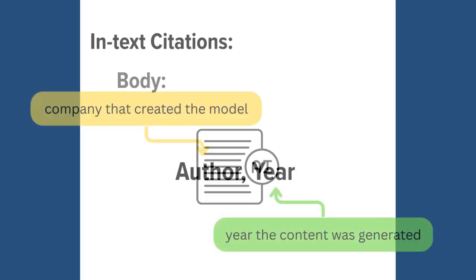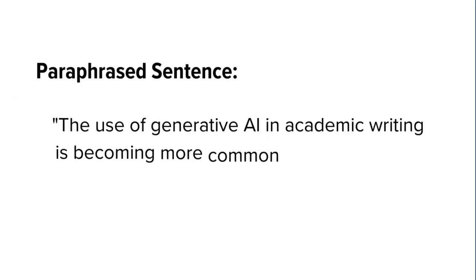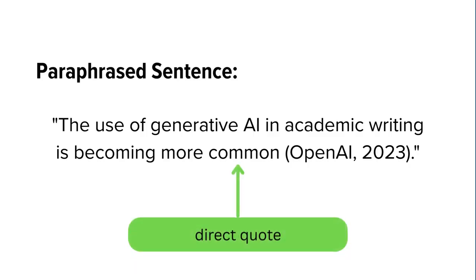For in-text citations, you'll include the author, which is the company that created the model, and the year the content was generated. For example, a paraphrased sentence might look like this: "The use of generative AI in academic writing is becoming more common." (OpenAI, 2023). If you're using a direct quote, you'll still use the same format. Since there are no page numbers, you can't include a specific location.